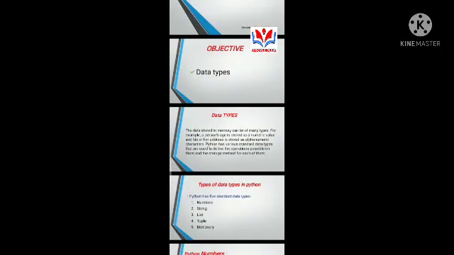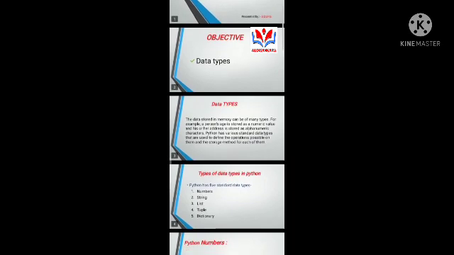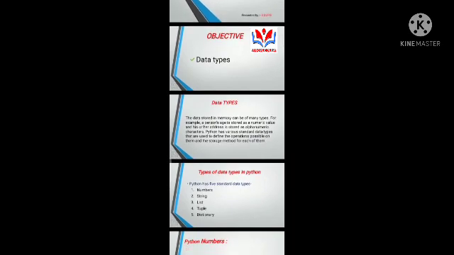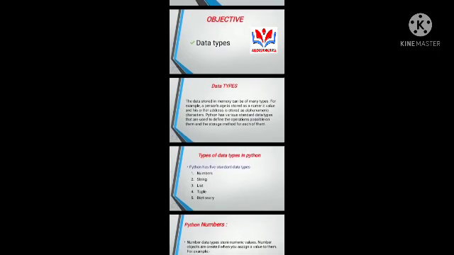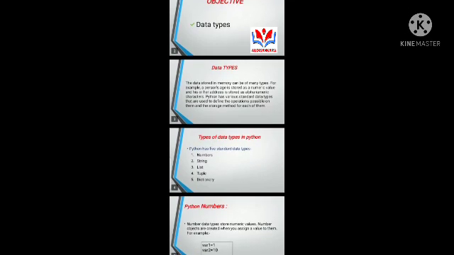Today I am here to discuss the tech talk presentation on Python. Memory can be of many types. For example, a person's age is stored as a numeric value and his or her address is stored as alphanumeric characters. Python has various standard data types that are used to define the operations possible on them and the storage method for each of them.